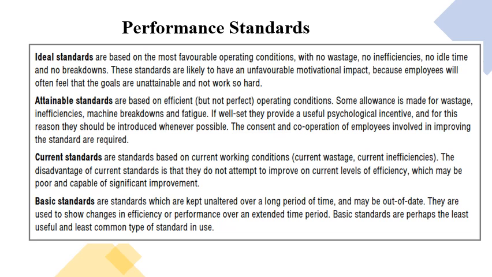Normally, performance standards are divided into four components. One is ideal standards, the second is attainable standards, the third is current standards, and the fourth is basic standards. Ideal standards are made for an ideal situation, based on the most favorable operating conditions with no wastage, no inefficiencies, no idle time, and no breakdowns.